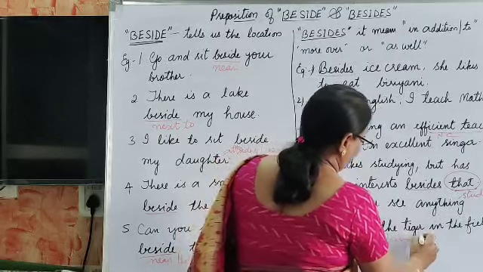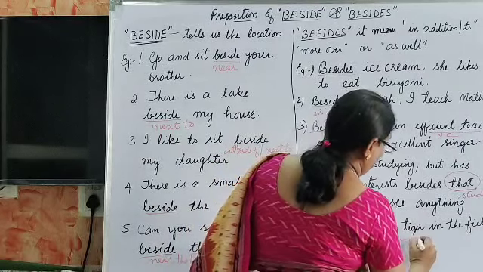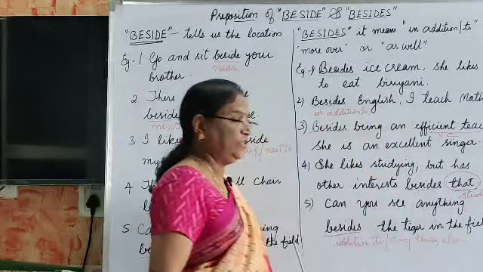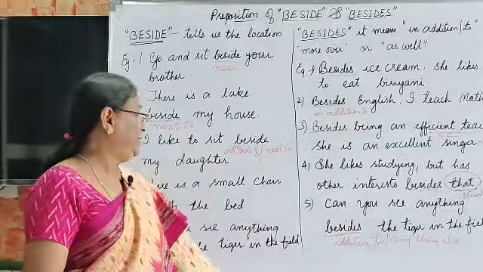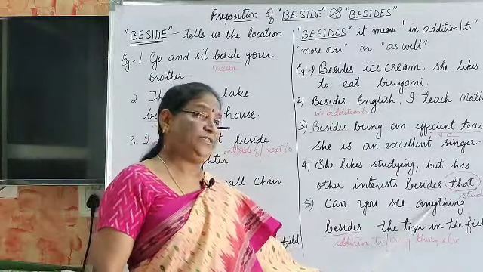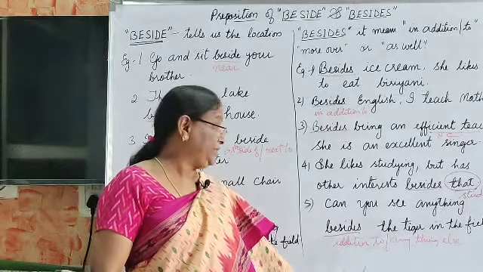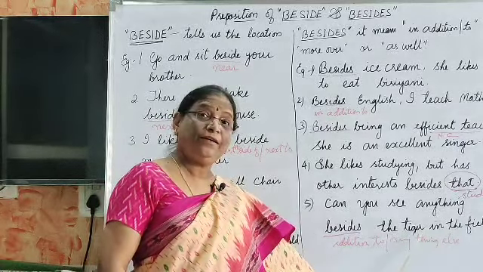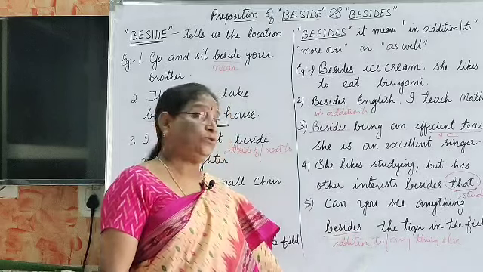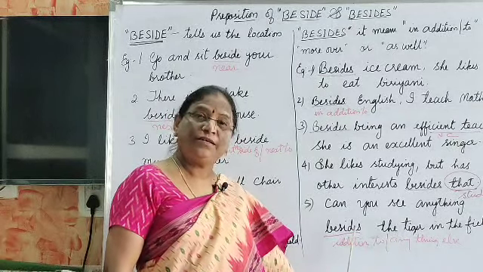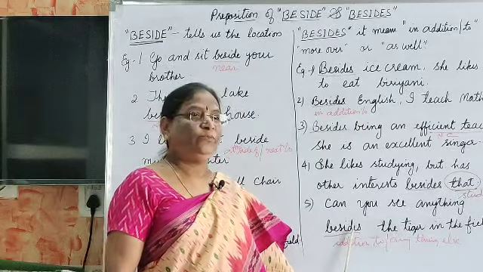Anything else, or any other animal. Not only the tiger, but also any other thing. Okay, that is the meaning of besides.